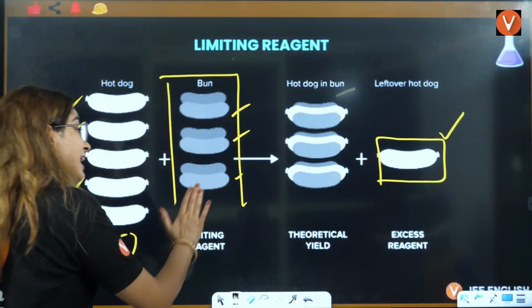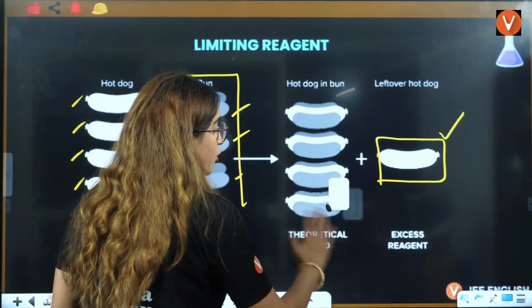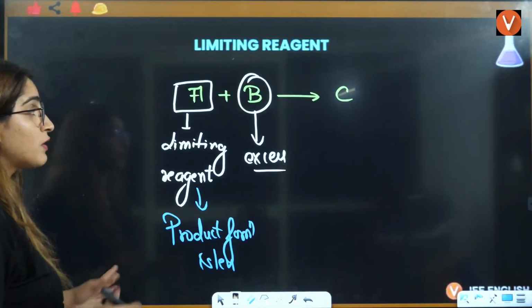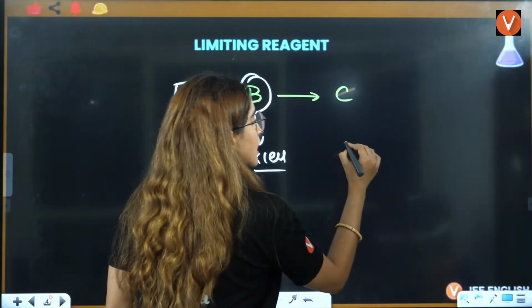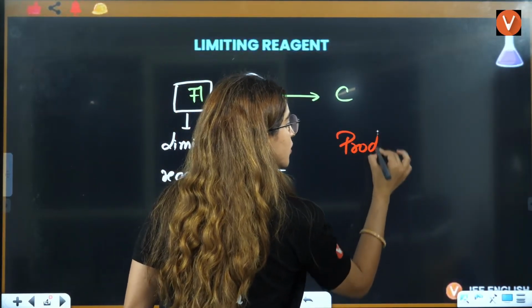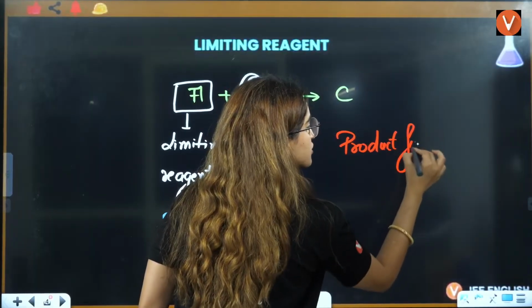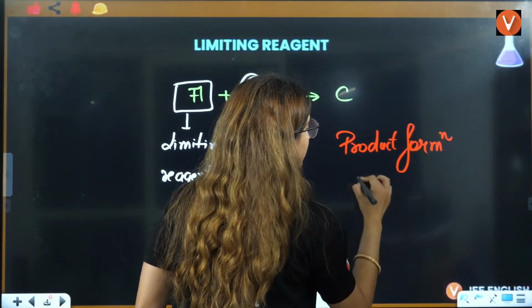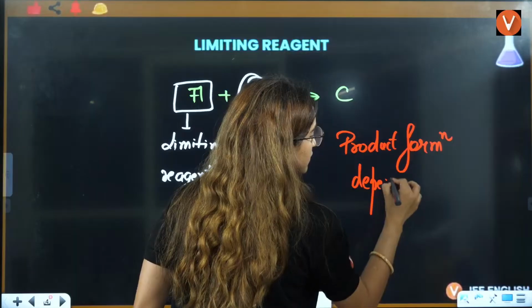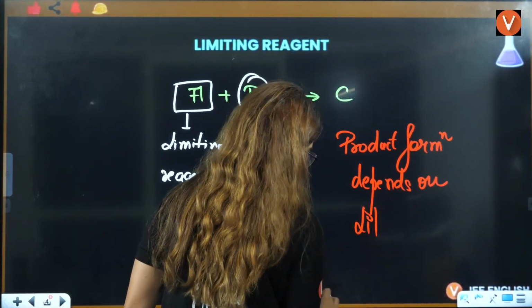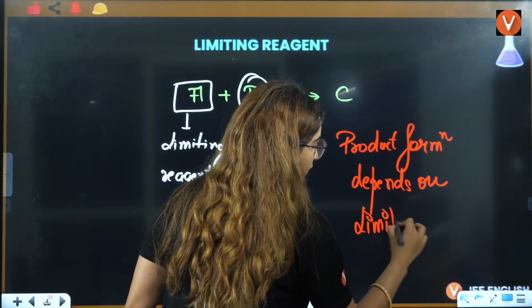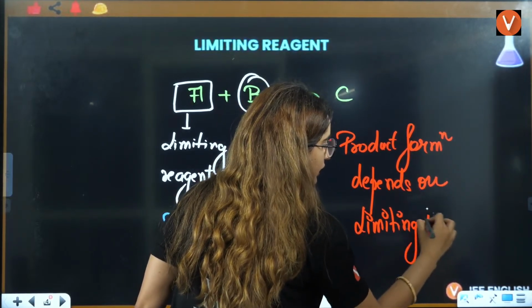So this is a very, very important thing in terms of your numericals. When we will use the numericals, write it down here. Product formation depends on limiting reagent.